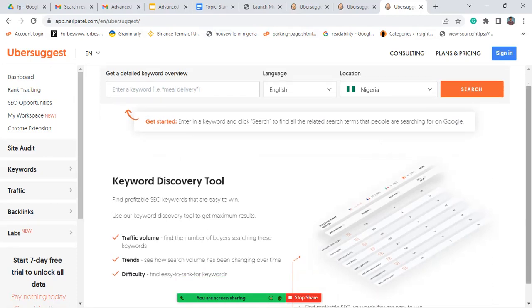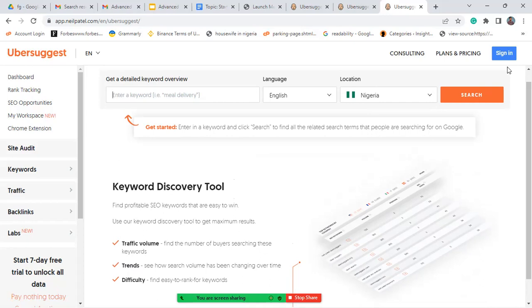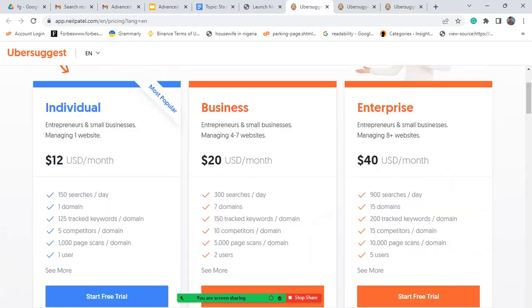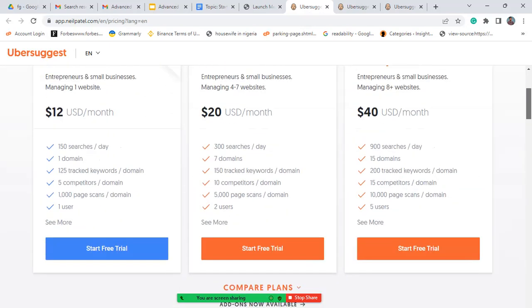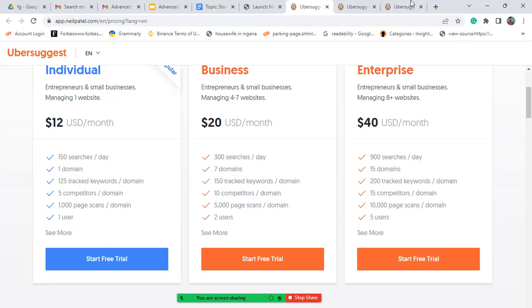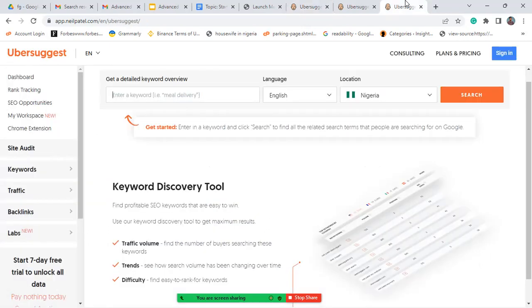I'm currently using a free plan. As a matter of fact, I'm not signed in, so you don't really need to sign in at your end too. But if you must get the premium software, here it is. It is just $12 per month. But then you will most likely not need the premium tools yet, especially since you only need it for SEO content writing, which is what we call on-page SEO.